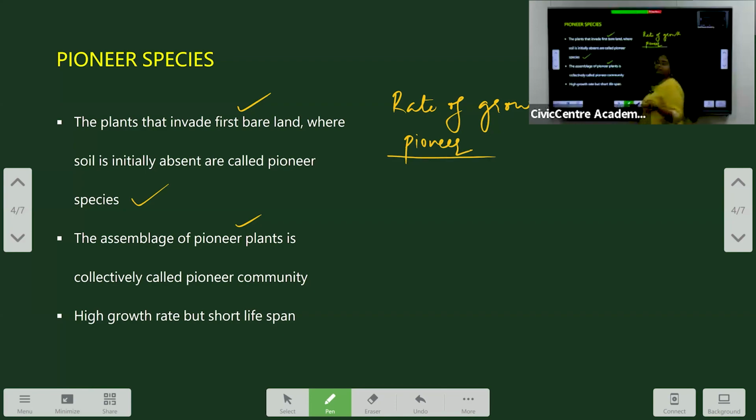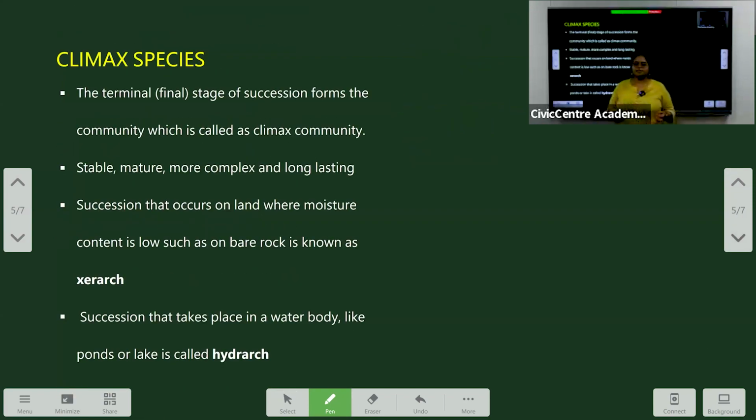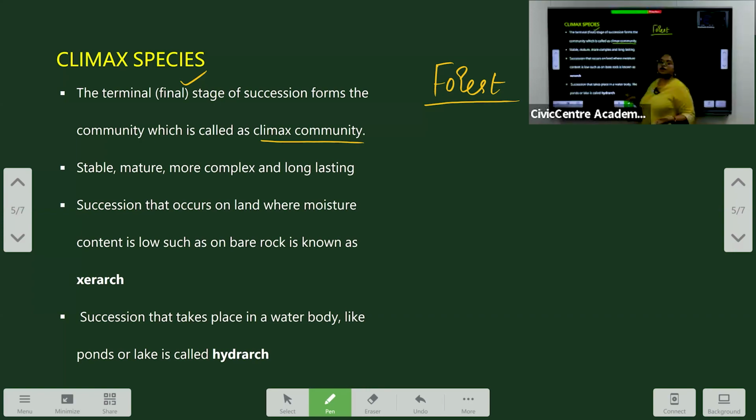So they grow at a very fast pace, and they die and decompose, adding more nutrients to the ecosystem. Moving on, let's see what climax species are. Climax species, in the example that we have discussed, is the forest ecosystem. The last or final stage of ecological succession is called a climax community. The community that grows at the final stage is called a climax community, and the species are called climax species.